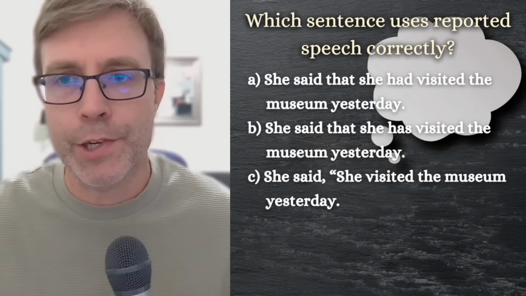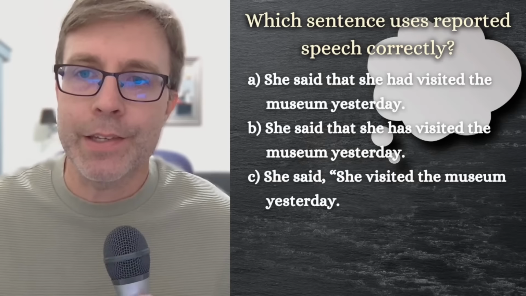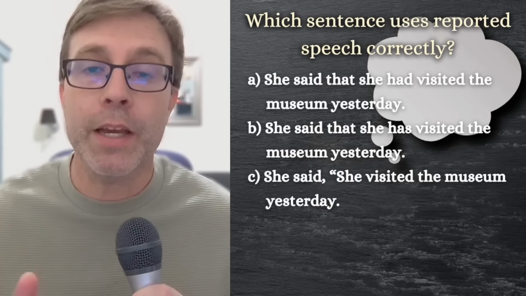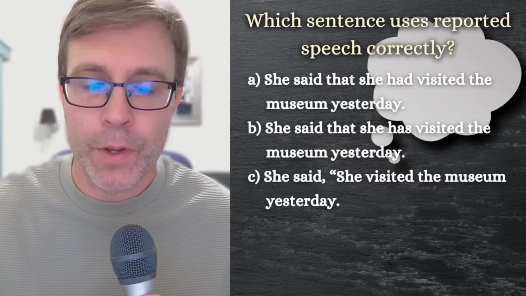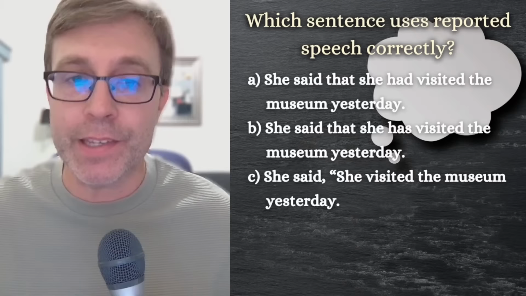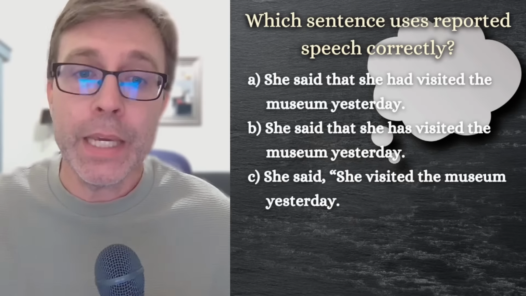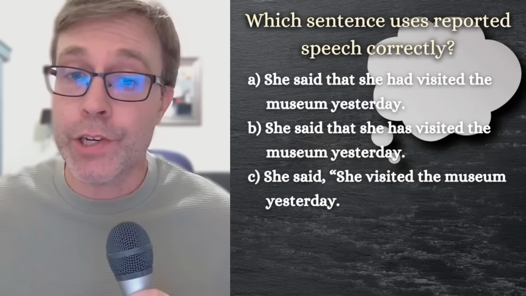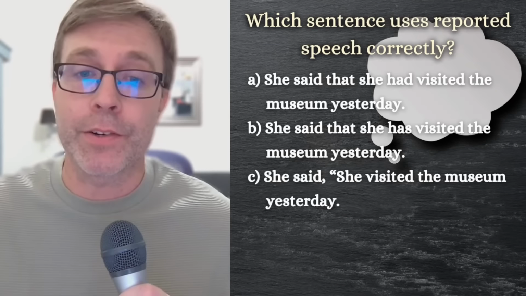Here is your next question. Which sentence uses reported speech correctly? So we're talking about reported speech. Which one is using it correctly? A, she said that she had visited the museum yesterday. B, she said that she has visited the museum yesterday. Or C, she said she visited the museum yesterday.